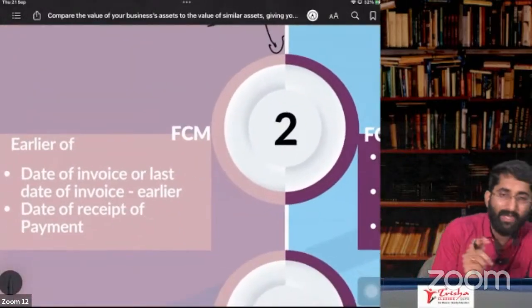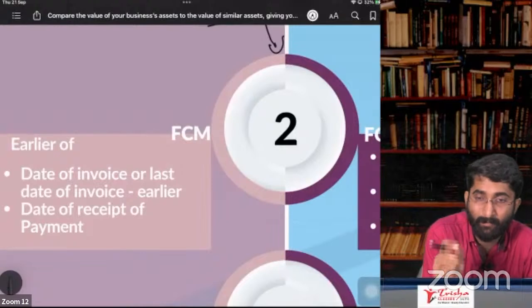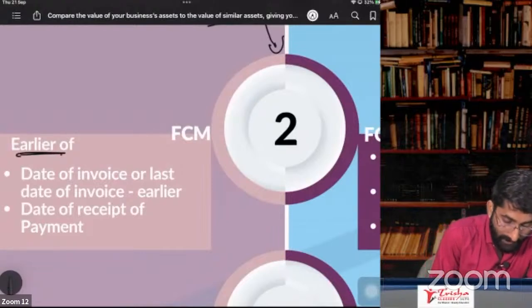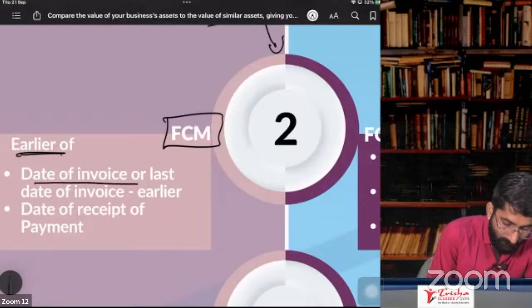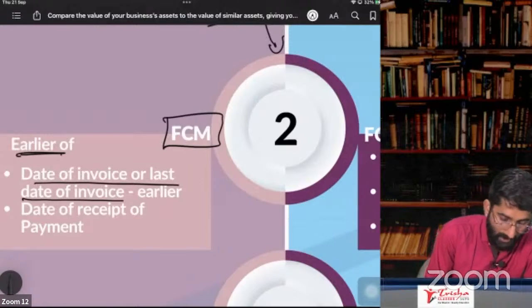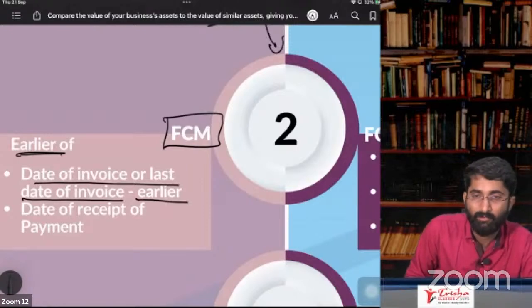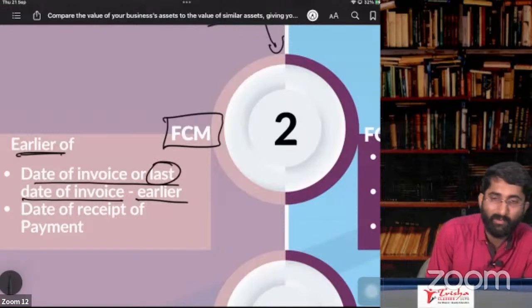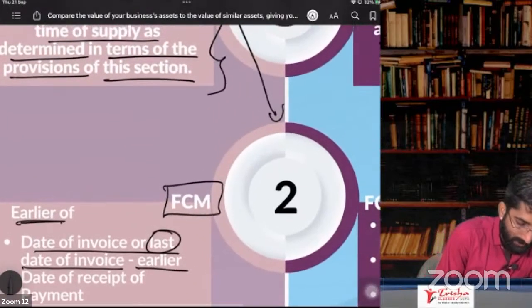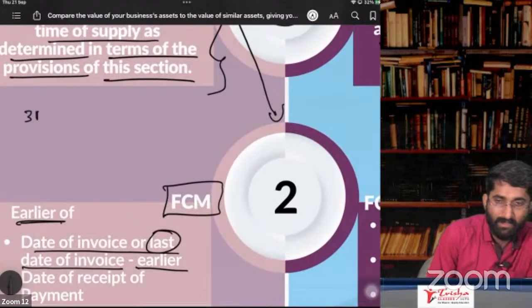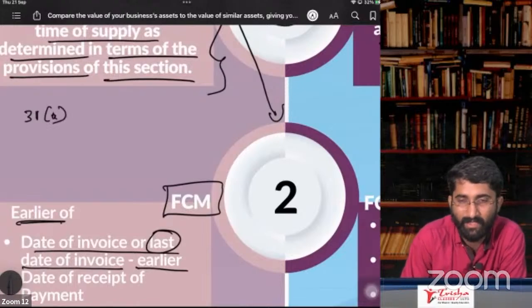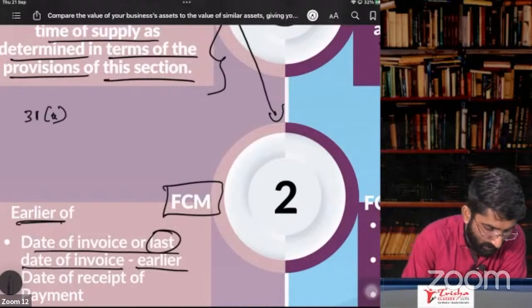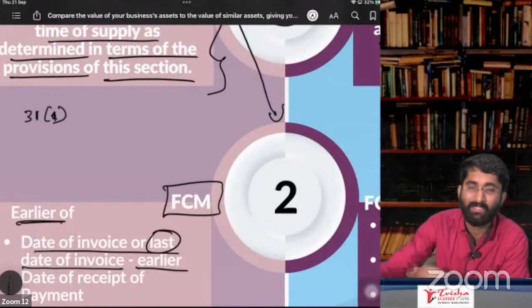Simple. See, when will be the time of supply? In case of FCM, forward charge mechanism, the time of supply will be the earlier of the date of invoice or the last date of issue of invoice, whichever is earlier. For this, what is the last date to issue the invoice? I'll just tell you. This is as per section number 31, subsection 1, which is about invoice in case of goods.